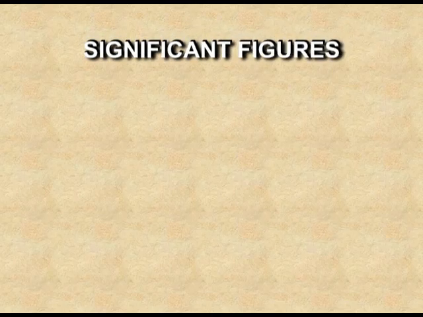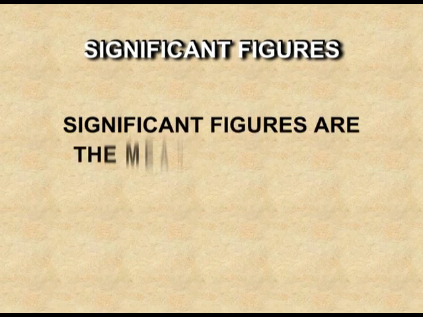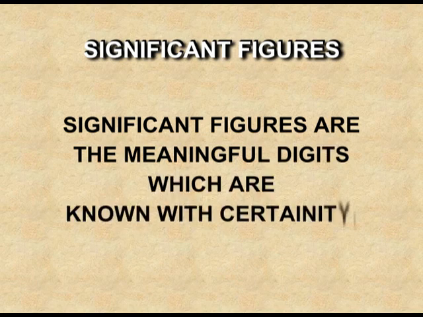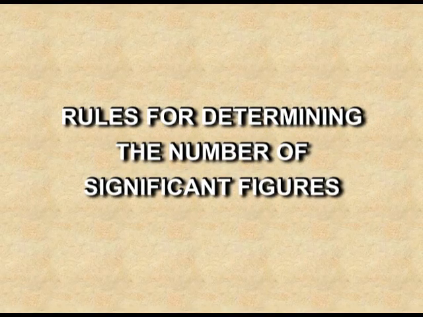Significant figures. Significant figures are the meaningful digits which are known with certainty. Whenever we measure, the last digit is always uncertain with the uncertainty of plus minus 1. For example, 14.2 ml is the volume. In this, 14 is certain but 2 is uncertain. There are few rules we have to follow while writing the significant figures. Let's discuss all these rules one by one.